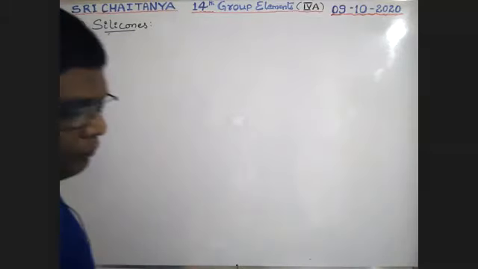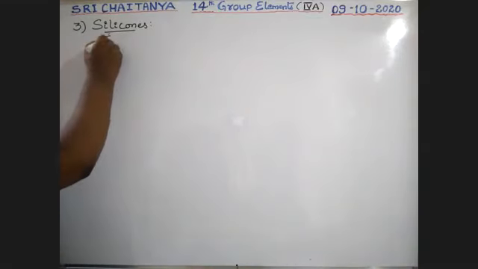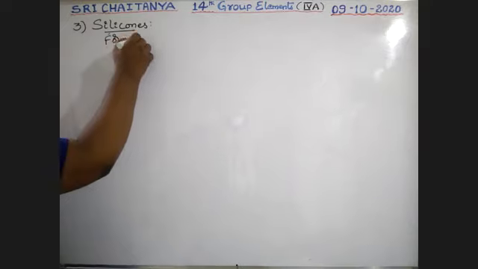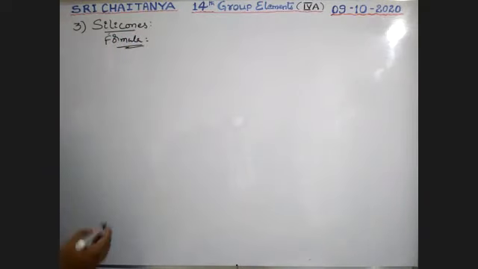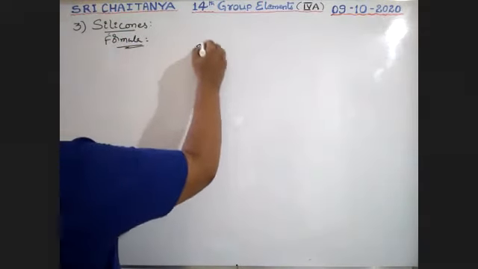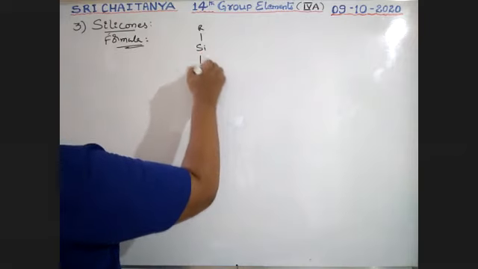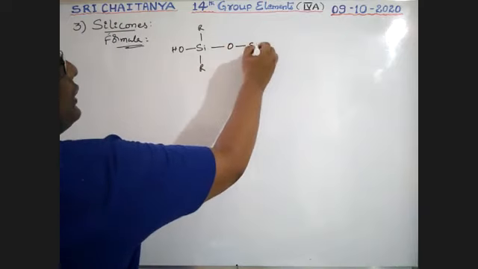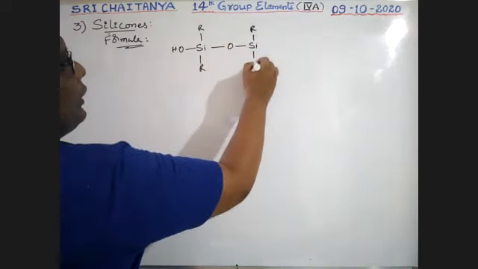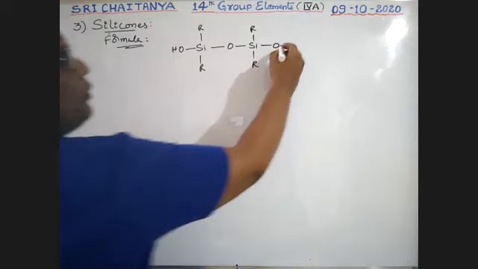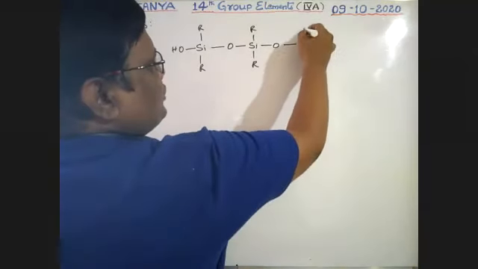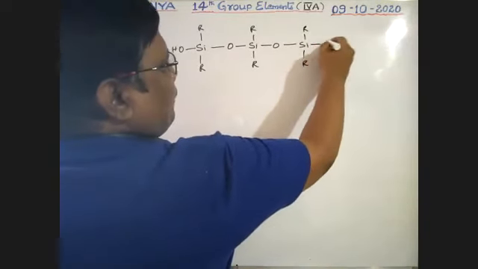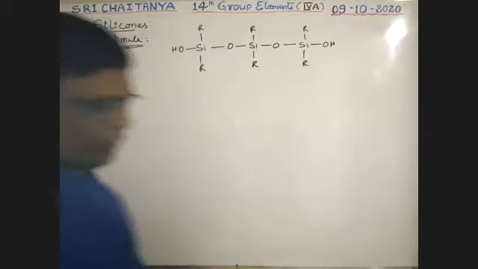See here, boys. Formula for these silicones: silicon, alkyl group, OH. So O, silicon, alkyl group, O. Like this, it is going on, boys. It is a polymer, OH, like this going on.